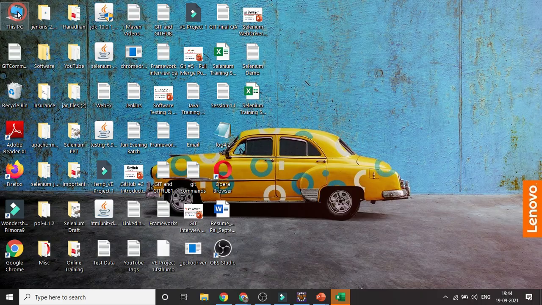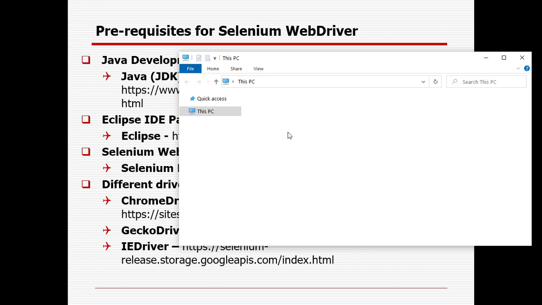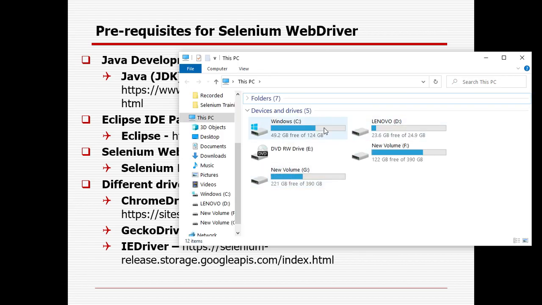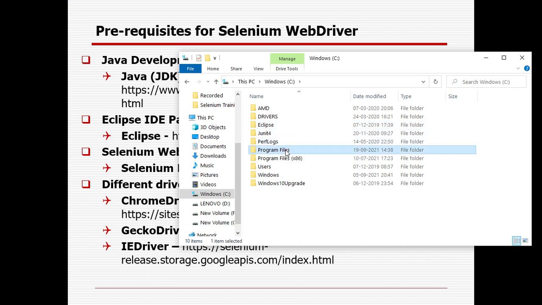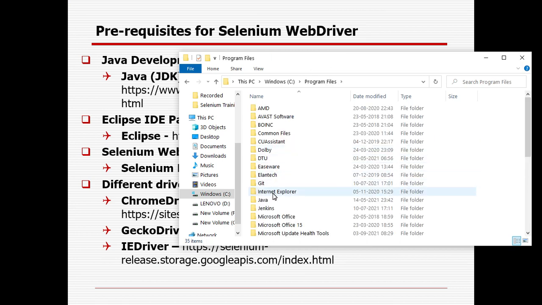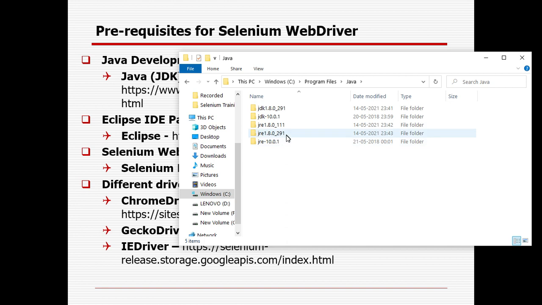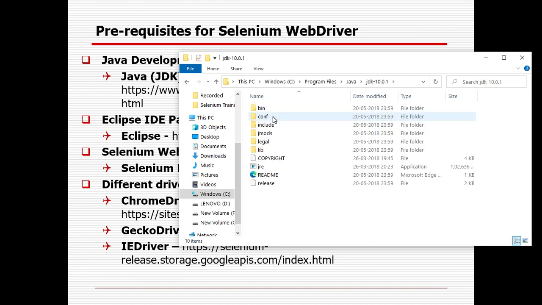So My Computer, C drive, Program Files, Java, and you can see here there are two versions for me, 10 and 8. If you go to the JDK, that is your base thing, the Java Development Kit. JRE is nothing but the Java Runtime Environment.